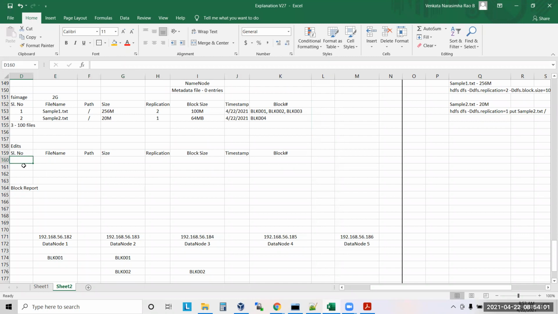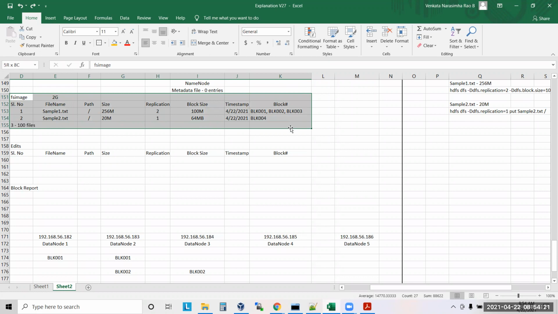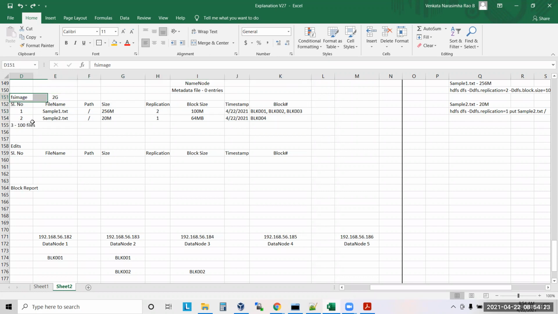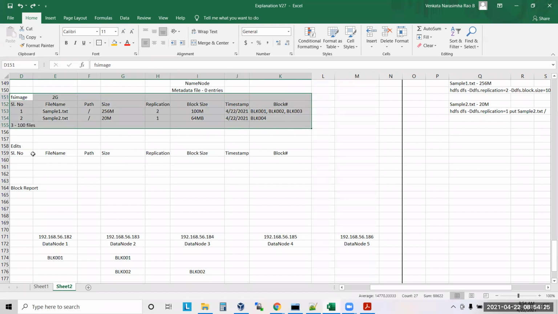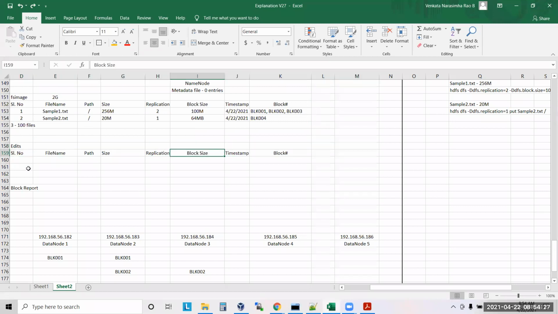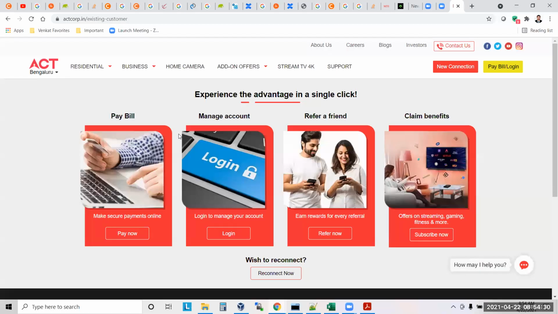So now, tell me. Question: for the file system image, we have edits as a replication, and there will be no replication of FS image now? As of now, no. I got the answer. It's just a too early question.